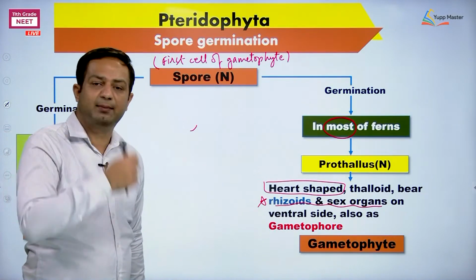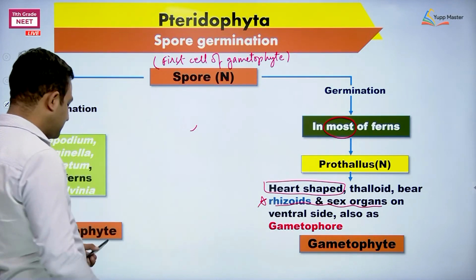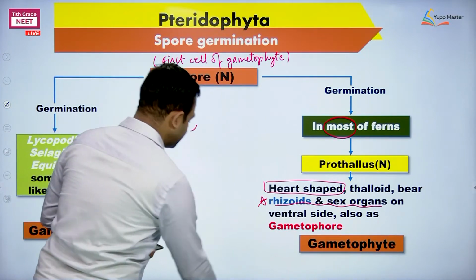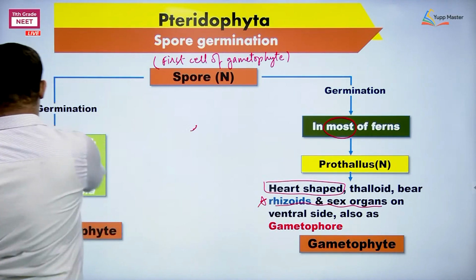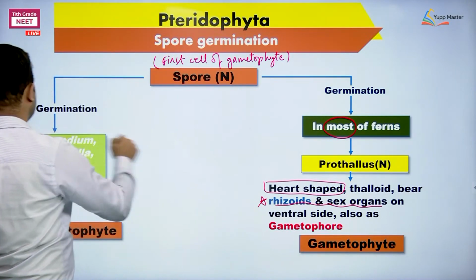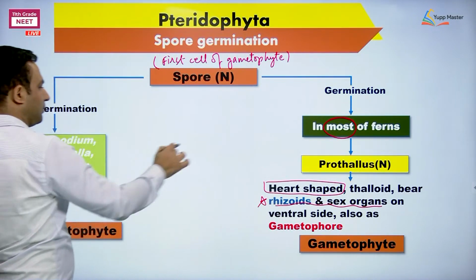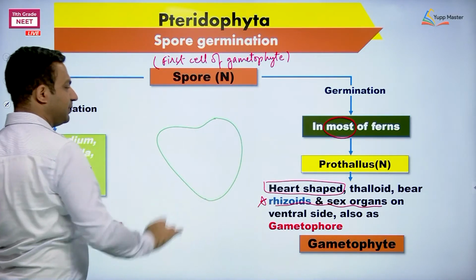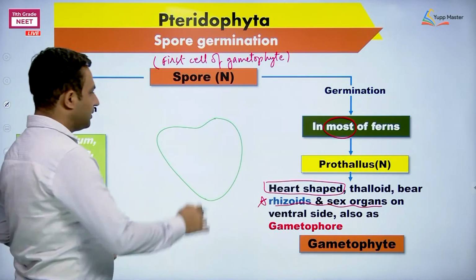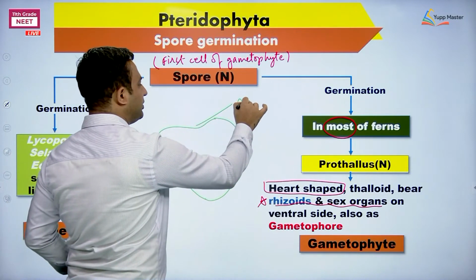How does this gametophyte appear? This gametophyte appears something like heart shaped, like this way. This place is called the apical notch.